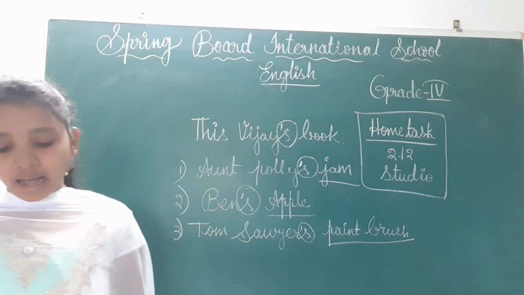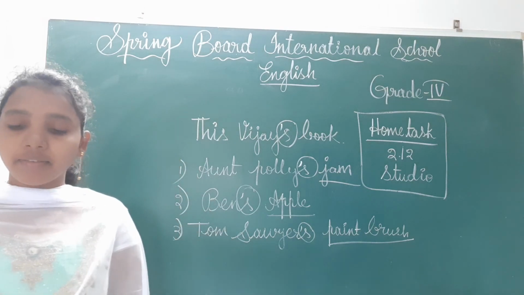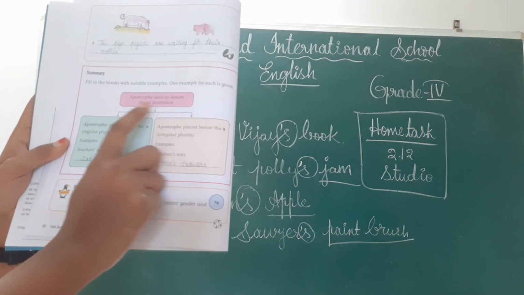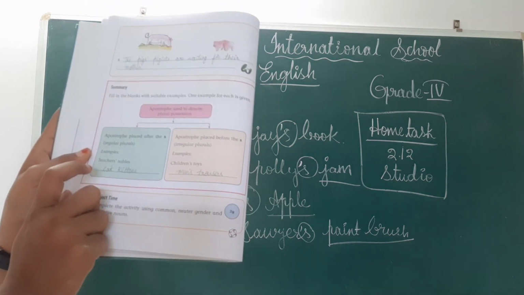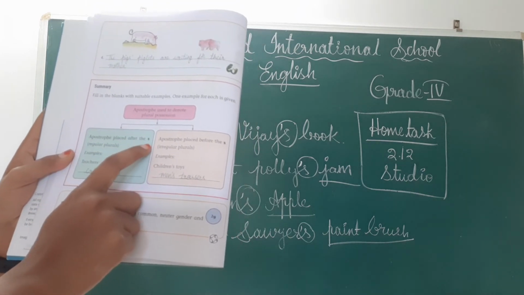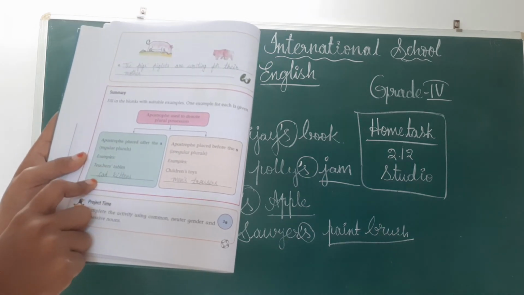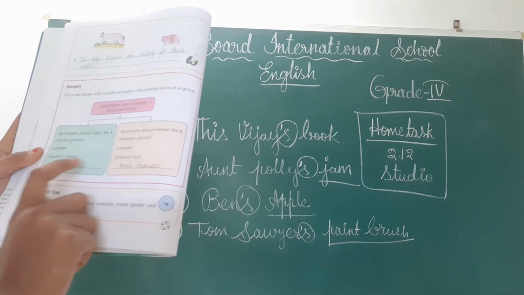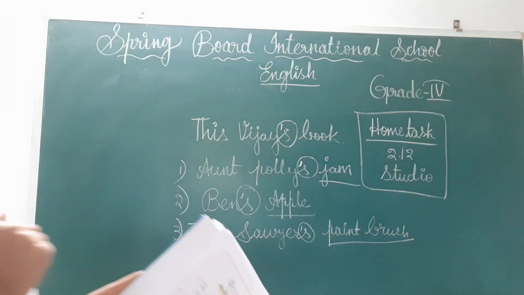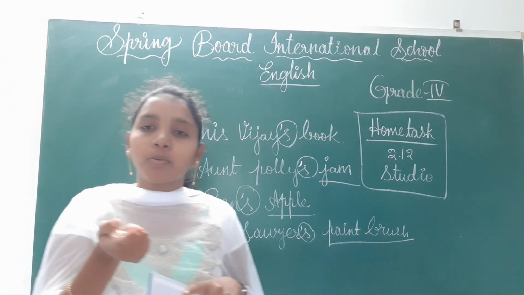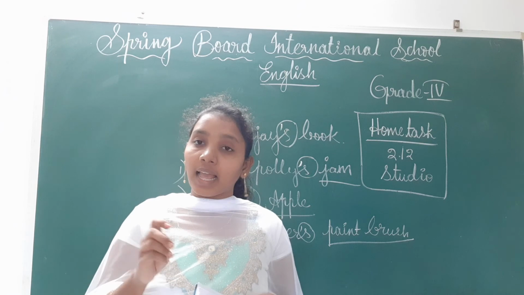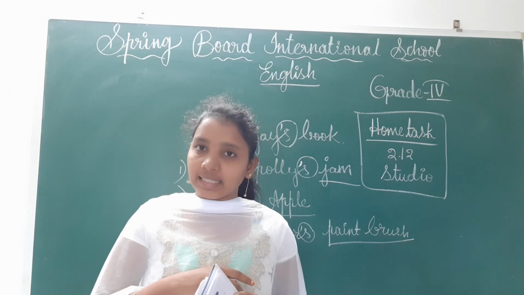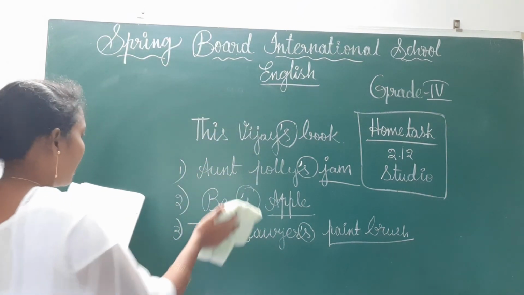And next after that, see here they have given a summary, children. See here they have given for summary: apostrophe used to denote plural possession. Okay, now see, apostrophe placed after the s, after the s for plurals. Okay, regular plural, see cats, kittens. Here apostrophe placed before the s, irregular plurals. That means see children, children means singular or plural? Plural only. And like that, for such plural forms we will sometimes place the apostrophe before the s itself. Okay children, like that you have to write.